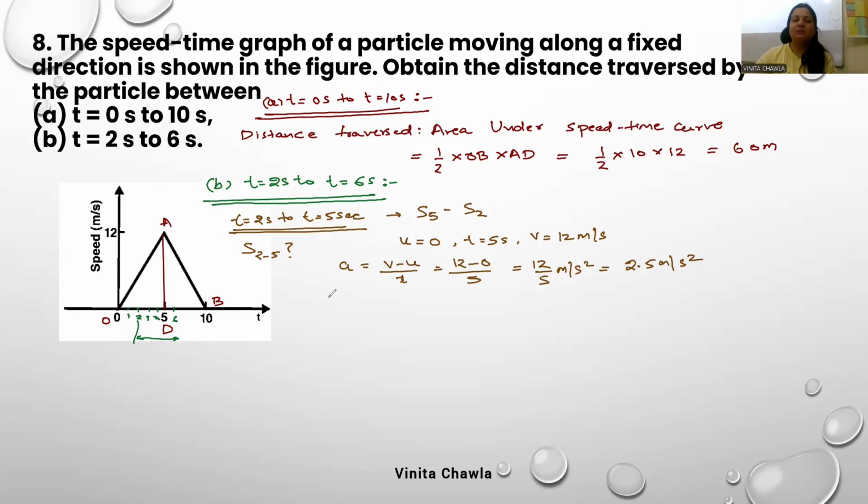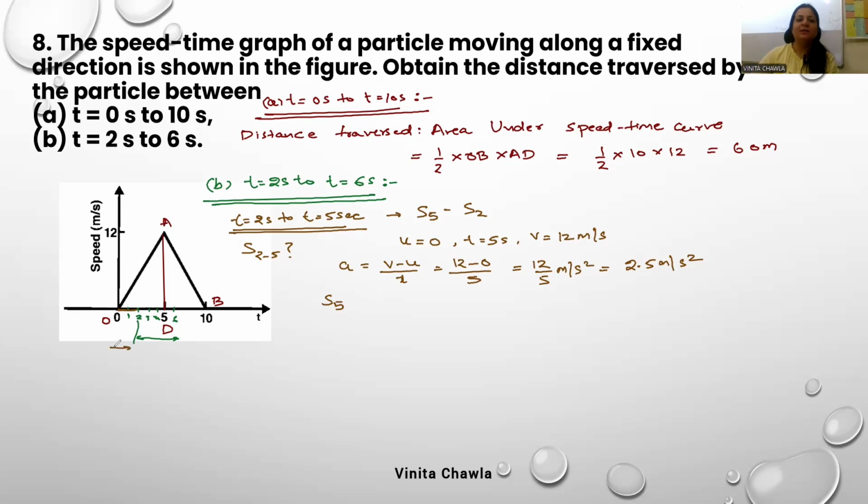Now we will find the distance covered by the object in 5 seconds. It's half a t square. See, initial velocity we will take 0 for 5 seconds and for 2 seconds both, because हम अगर यहाँ पे u को ले रहे हैं 5 seconds में कितना distance cover किया, उसके लिए भी initial velocity 0 लेंगे. अगर हम कह रहे हैं कि 2 seconds में कितना distance cover किया, उसके लिए भी हम starting से ले रहे हैं ना.